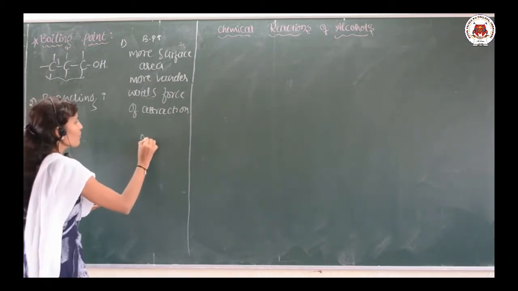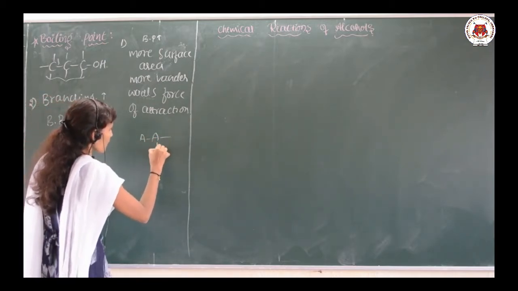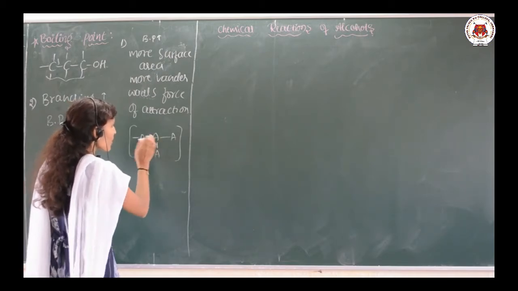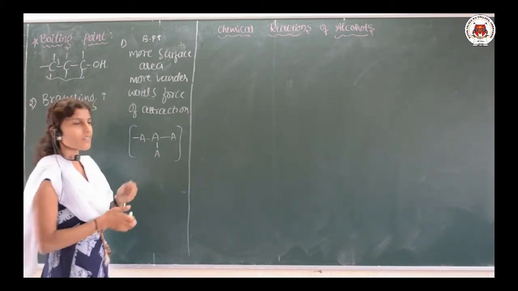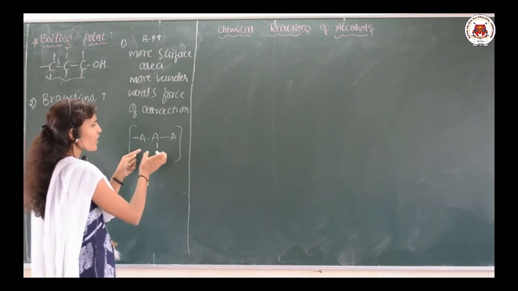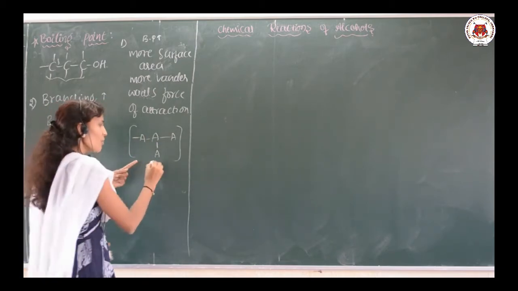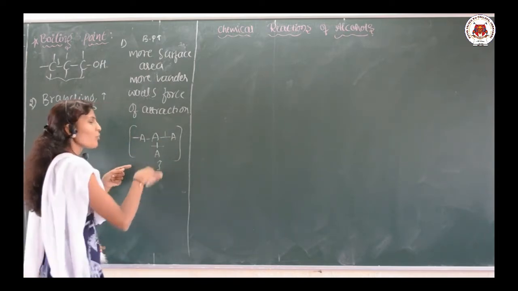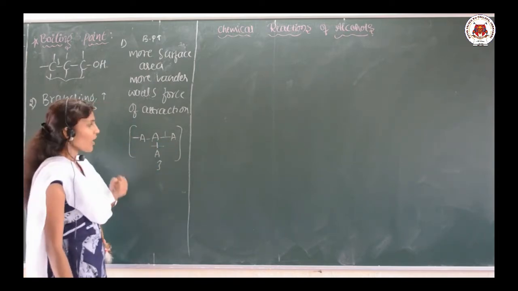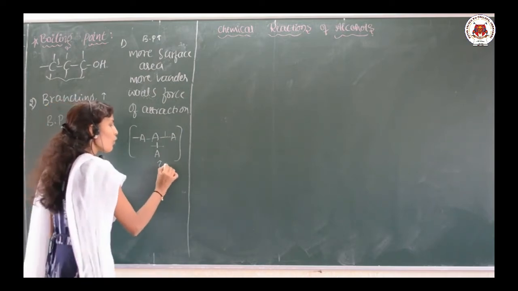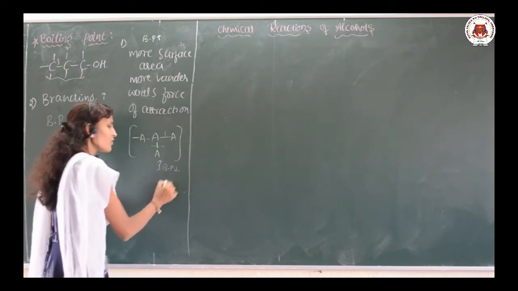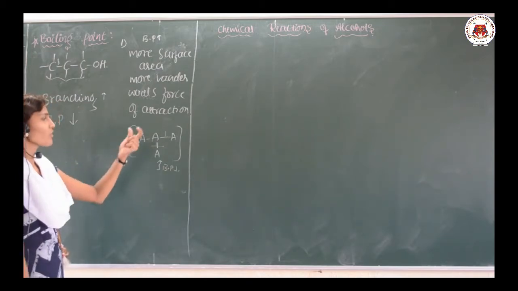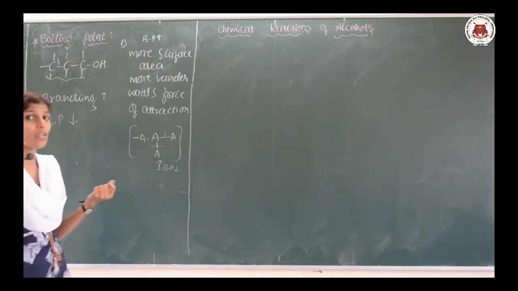See here, if the branching is there like this, the surface area is decreased, which means the force of attraction also decreases. By giving a small amount of temperature, these bonds can break, so the boiling point decreases as compared with the branching. As the branching increases, the boiling point is going to decrease.